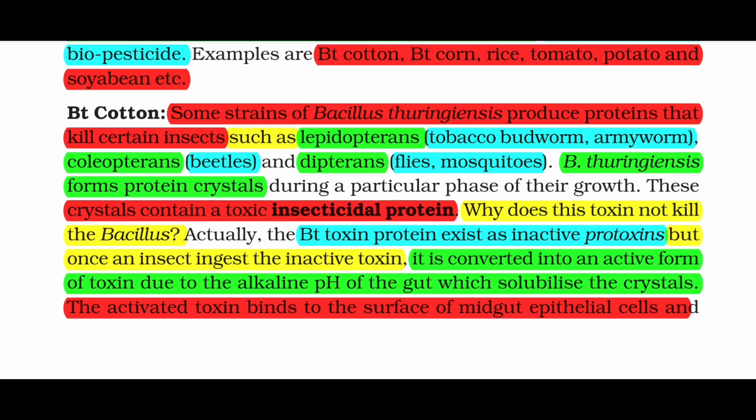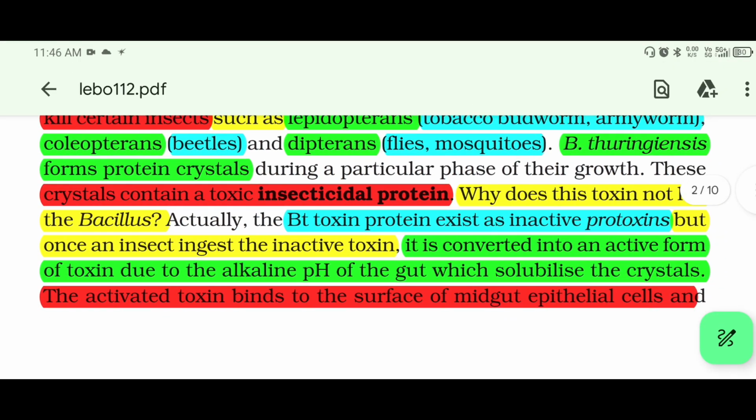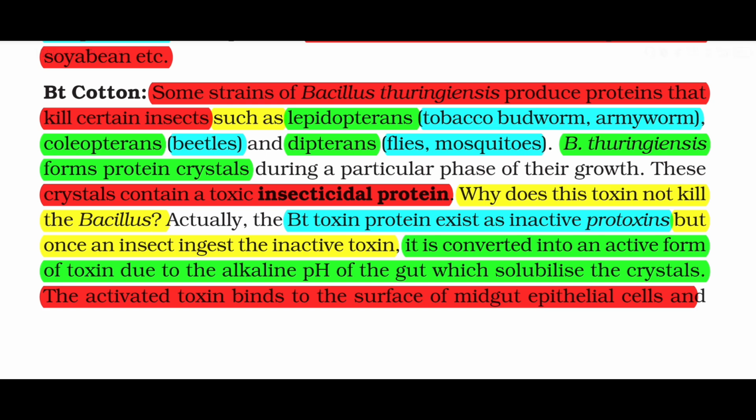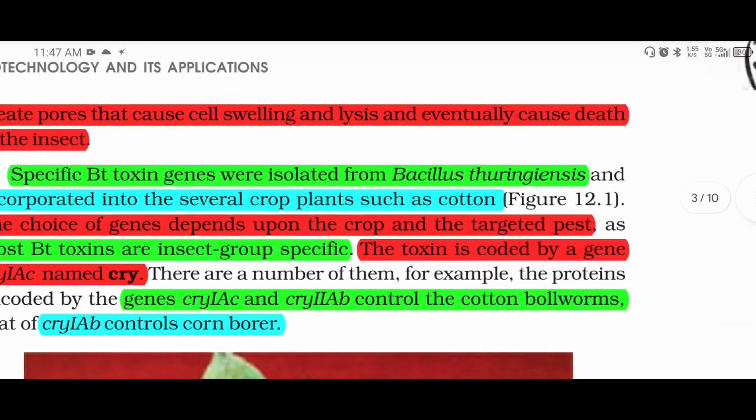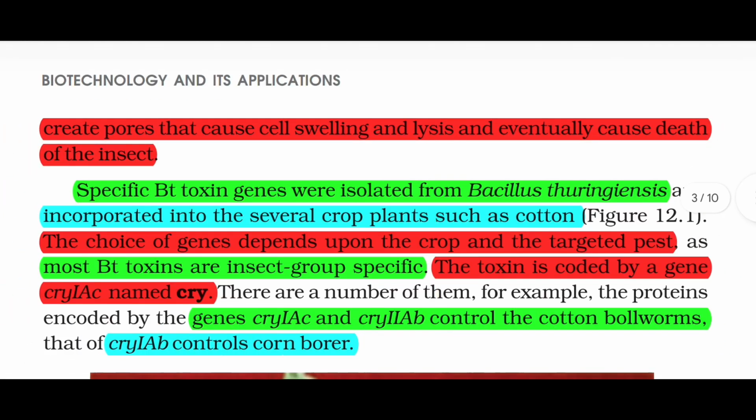Why does this toxin not kill the Bacillus? Actually, the Bt toxin protein exists as inactive protoxins, but once an insect ingests the inactive form, it is converted into an active form of toxin due to the alkaline pH of the gut, which solubilizes the crystals. The active toxin binds to the surface of midgut epithelial cells and creates pores that cause cell swelling, lysis, and eventually cause death of the insect. Specific Bt toxin genes were isolated from Bacillus thuringiensis and incorporated into several crop plants such as cotton.